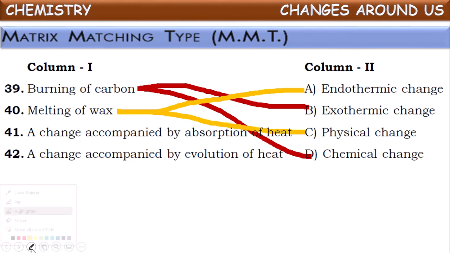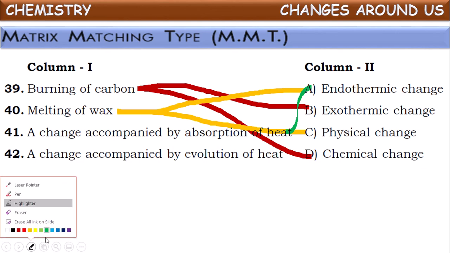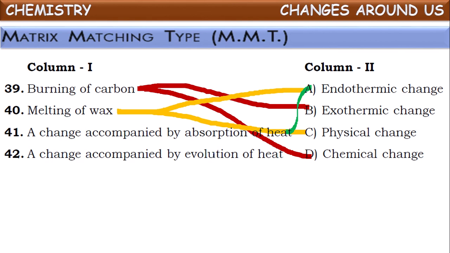Okay. Next one. A change accompanied by absorption of heat. The changes in which energy is absorbed for the change to occur are called endothermic changes, isn't it? The changes in which energy is absorbed are called endothermic changes. Next one, a change accompanied by evolution of heat means the change in which energy is released are called exothermic changes.